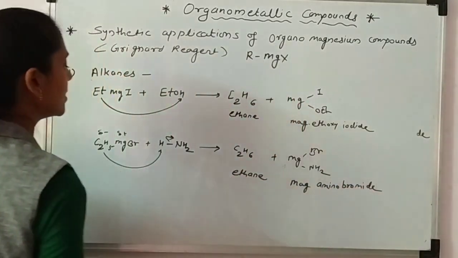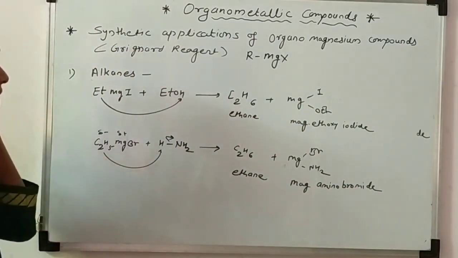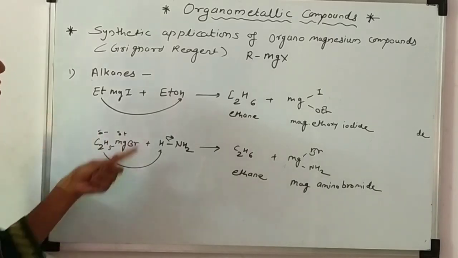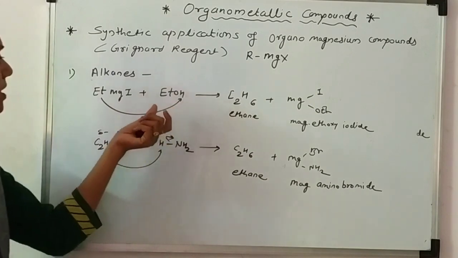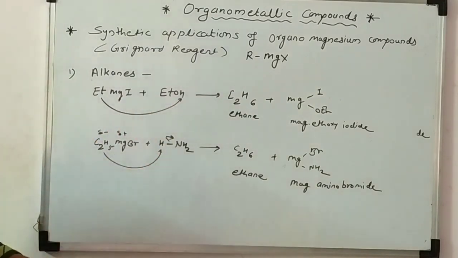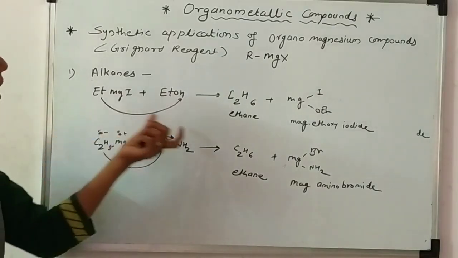So if we want alkane from the Grignard reagent, you can use any reagent here, such as ethanol or amine group, or water also. So it gives the alkane.